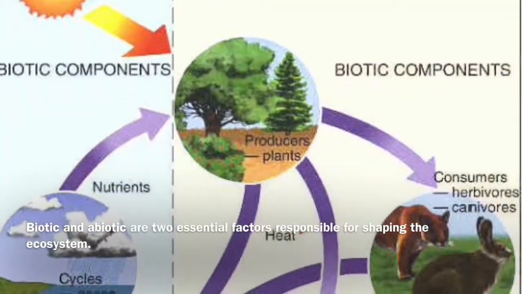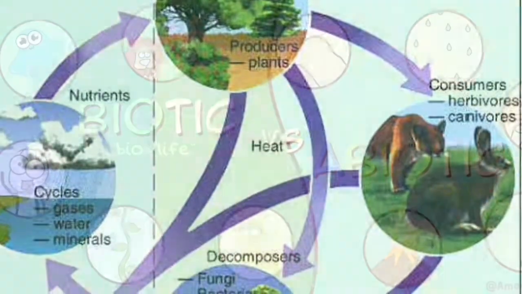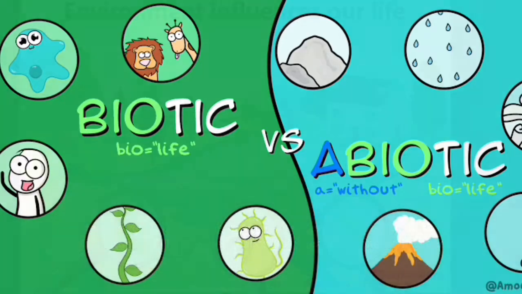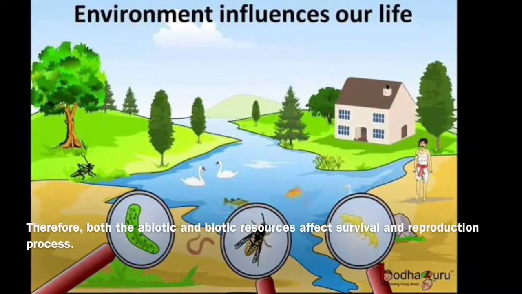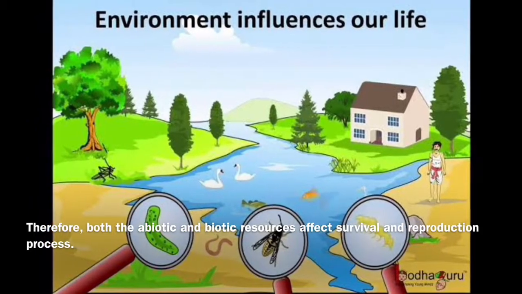Biotic and abiotic are the two essential factors responsible for shaping the ecosystem. The biotic factors refer to the living components of an ecosystem, and the abiotic factors refer to the non-living chemical and physical components of the ecosystem. Therefore, both the abiotic and biotic resources affect survival and the reproduction process.